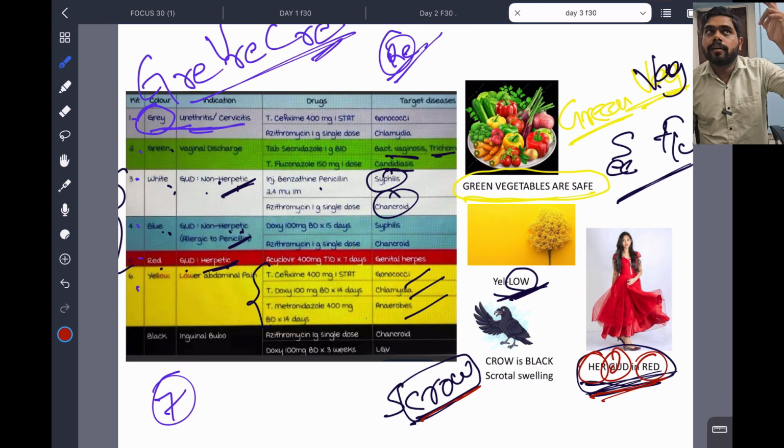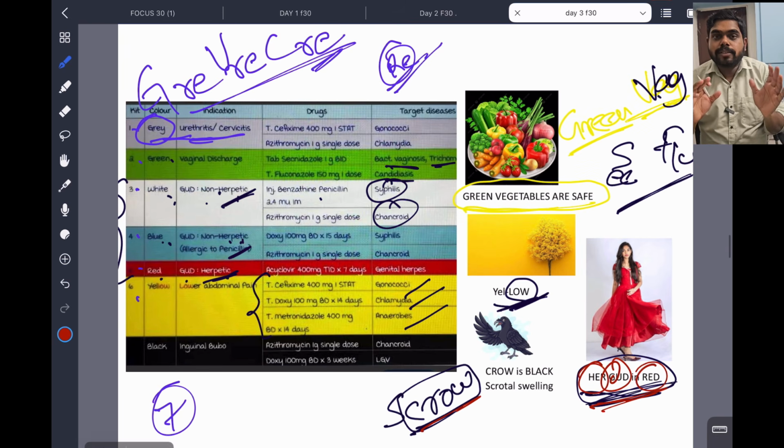So if "hair good in red" is not there, that is herpes out. And green, vaginosis, vaginal discharge. Like that you put. For example, black, inguinal, lower abdominal pain. So like that you imagine and rule out. Okay. Now sexually transmitted diseases, a very important topic, is just over now.